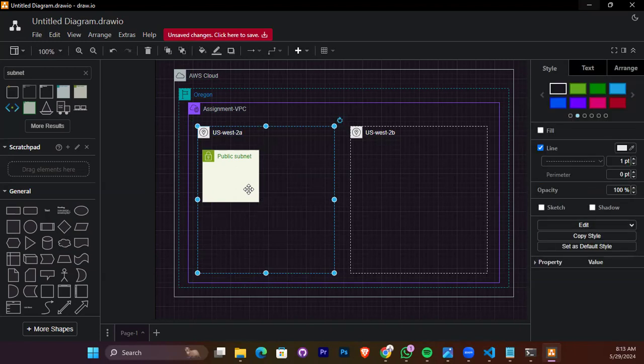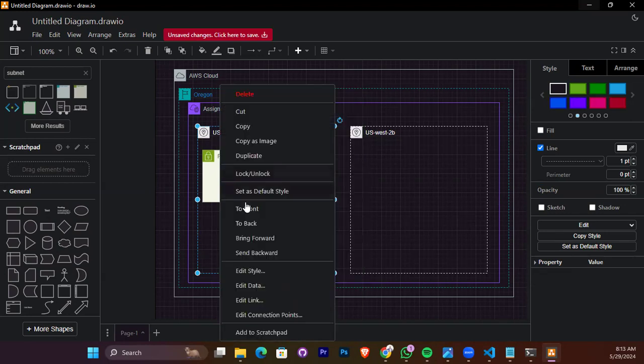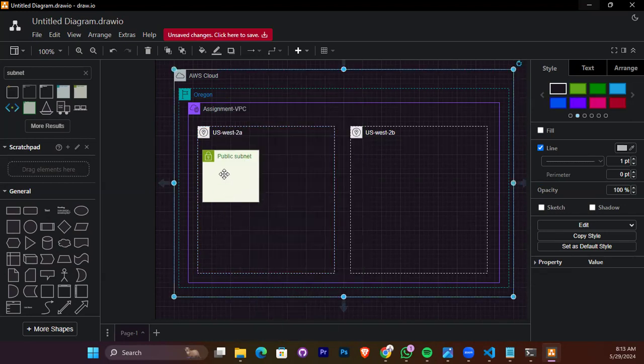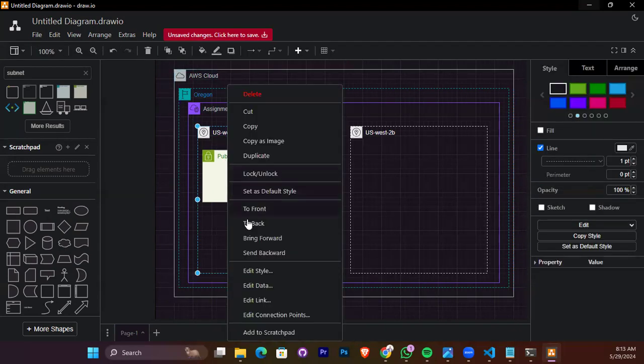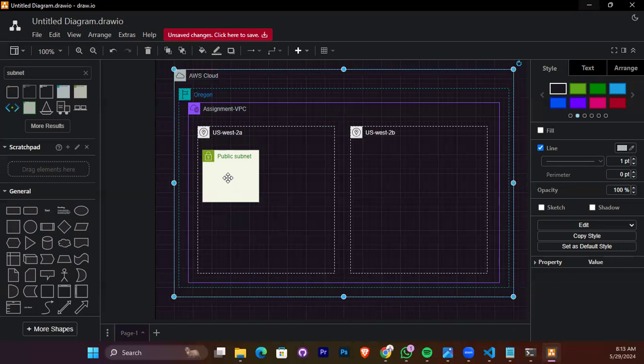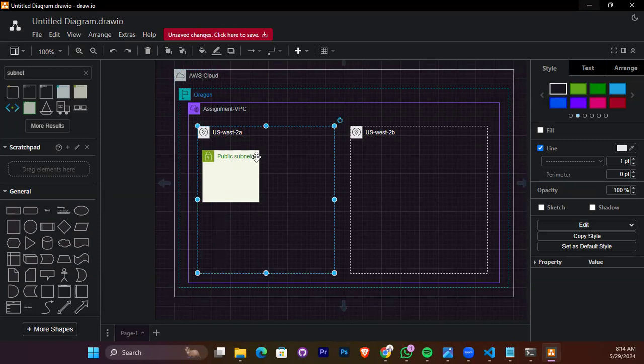Now tap the back. Tap the padlock side. Tap the AWS cloud.